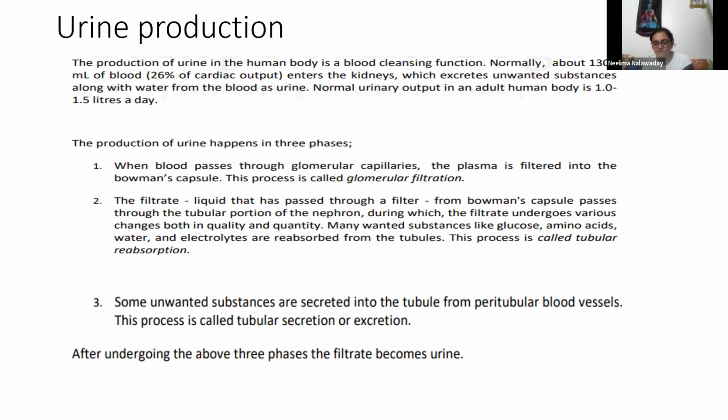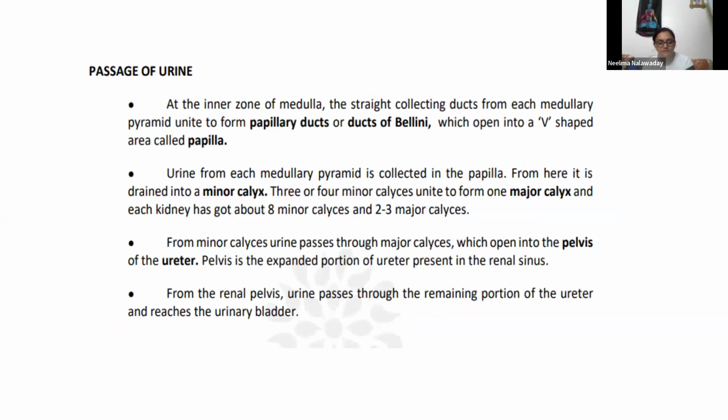Many wanted substances like glucose, amino acids, water, and electrolytes are reabsorbed. We already saw they are getting reabsorbed from the tubules. This process is called tubular reabsorption, and some unwanted substances are secreted into the tubule from peritubular blood vessels. This process is called tubular secretion.